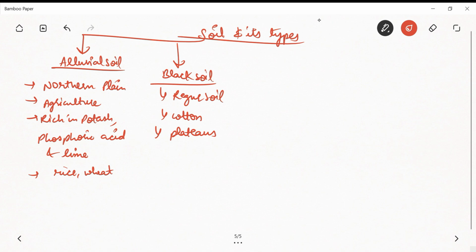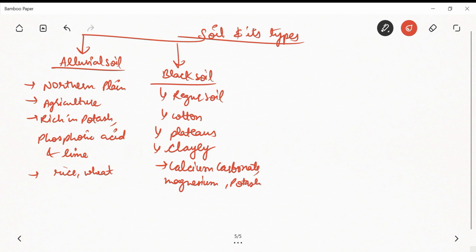And it is made up of clay material, so it is clay in nature, and it is rich in calcium carbonate, magnesium, and potash.